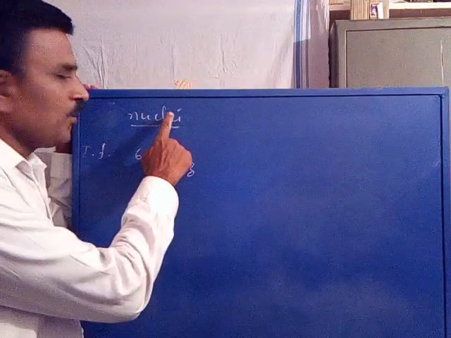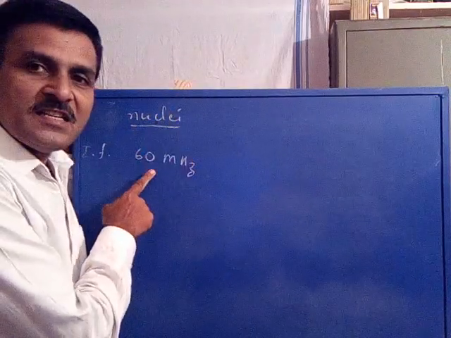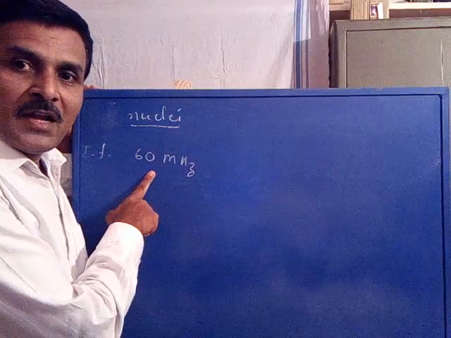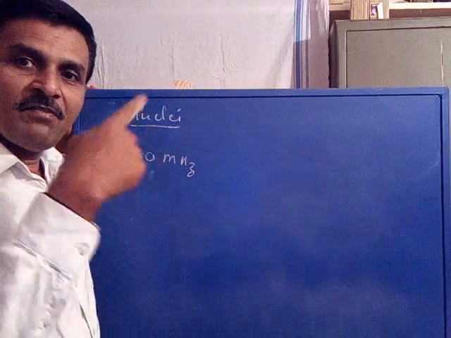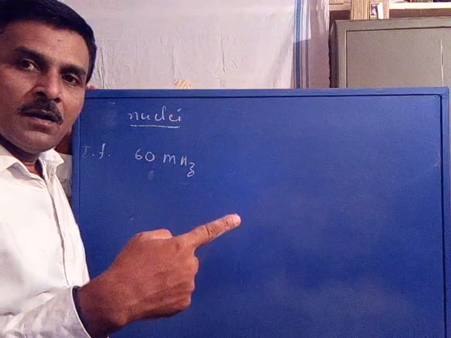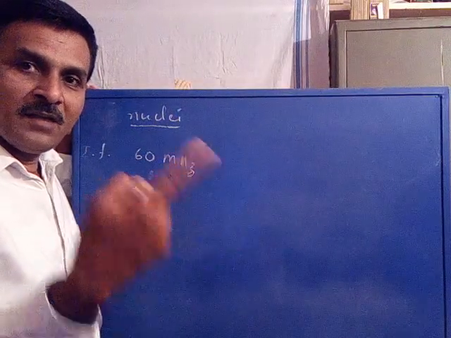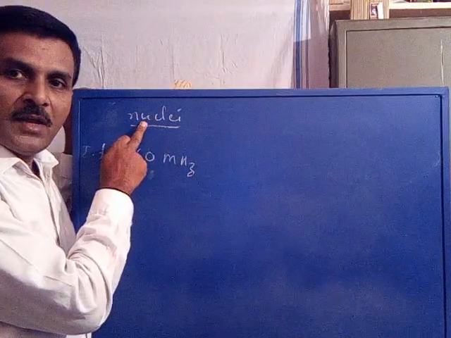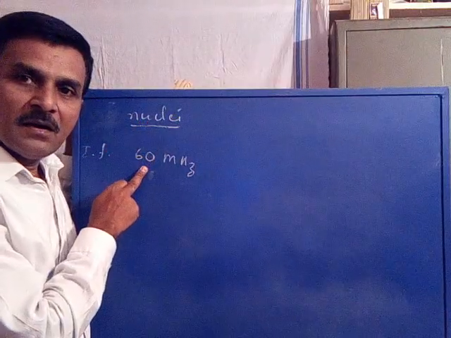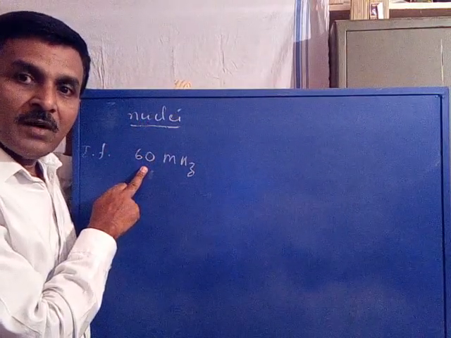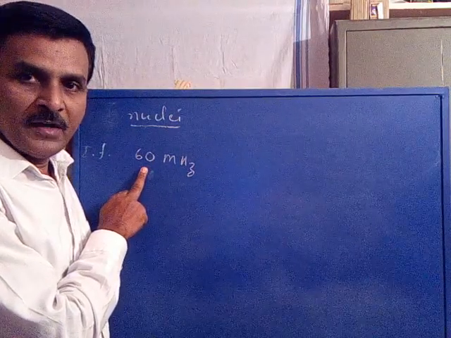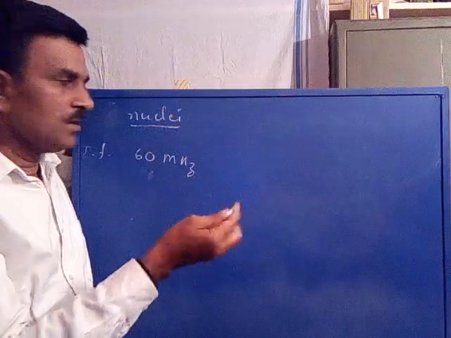If we keep the nuclei in a 60 megahertz operating instrument, then what happens? The precessional frequency of a proton becomes equal to the instrument, called resonance, as we just discussed. When we keep a proton nuclei in a 60 megahertz operating instrument, what will be the precessional frequency for the proton? It is equal to the instrument, that is, 60 megahertz.